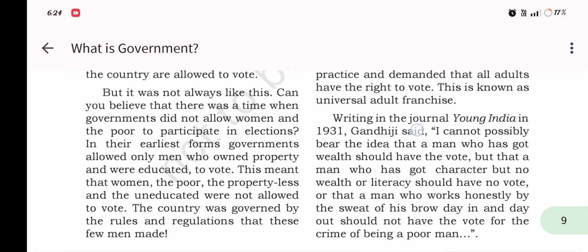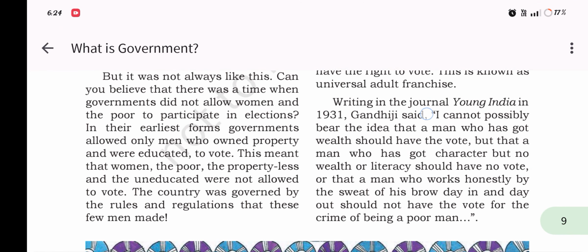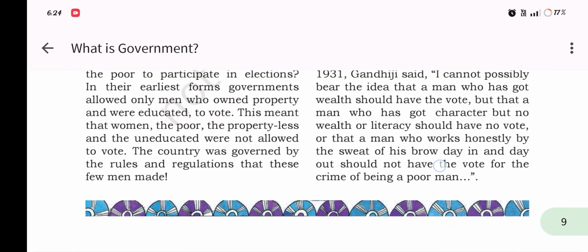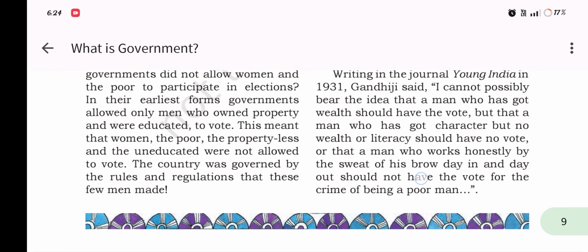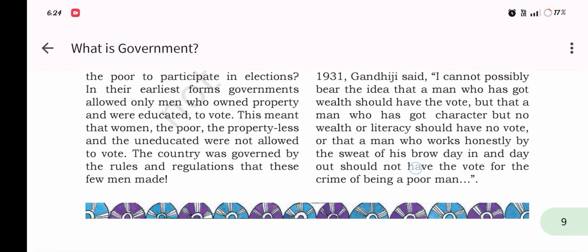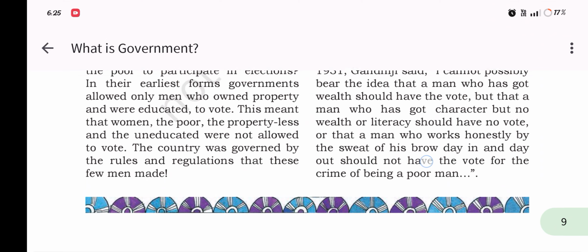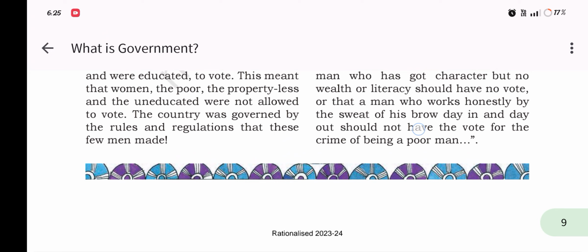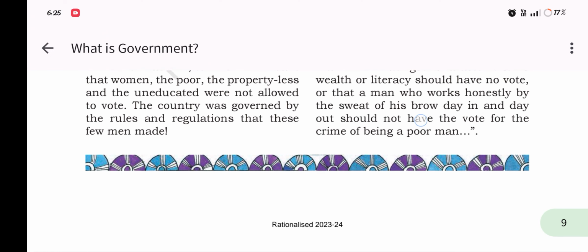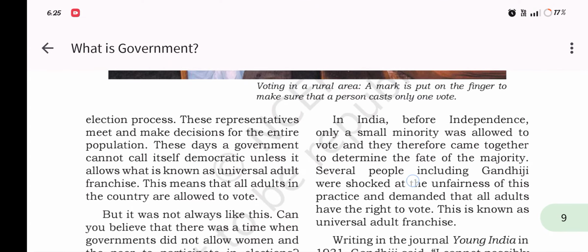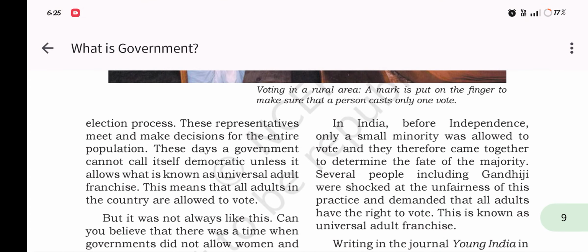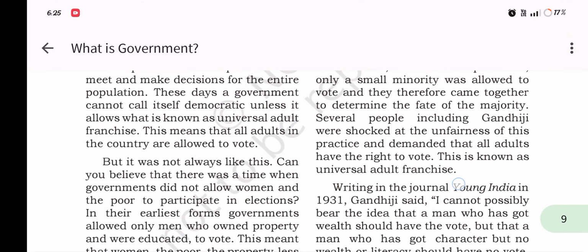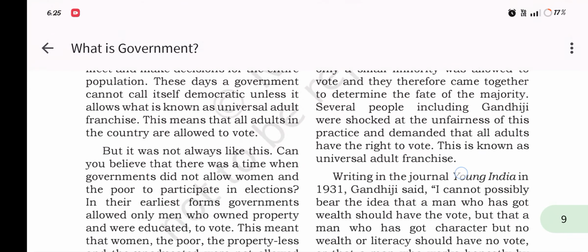Can you believe that there was a time when the government did not allow women and the poor to participate in elections? In the earliest forms, government allowed only men who owned property and were educated to vote. This means women, the poor, the propertyless, and the uneducated were not allowed to vote. The country was governed by the rules and regulations that these few men made. In India, before independence, only a small minority was allowed to vote, and they therefore came together to vote and determine the fate of the majority.